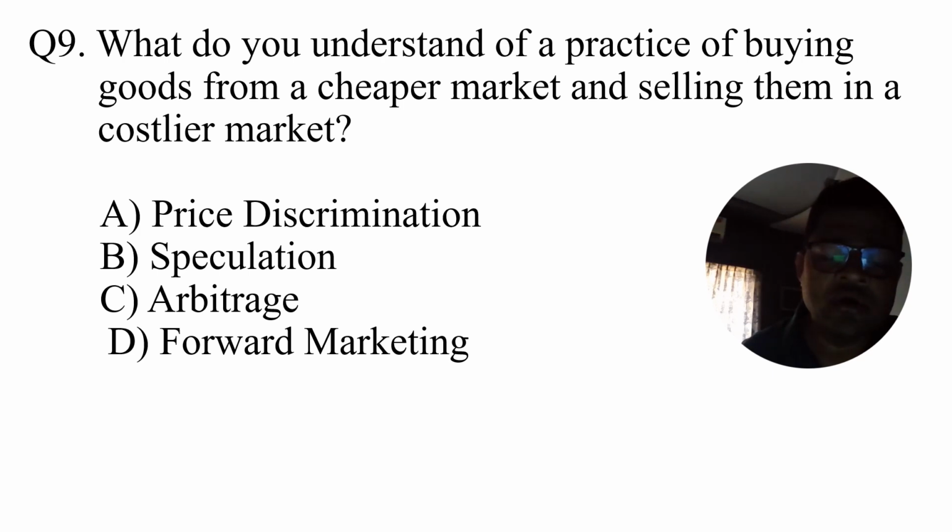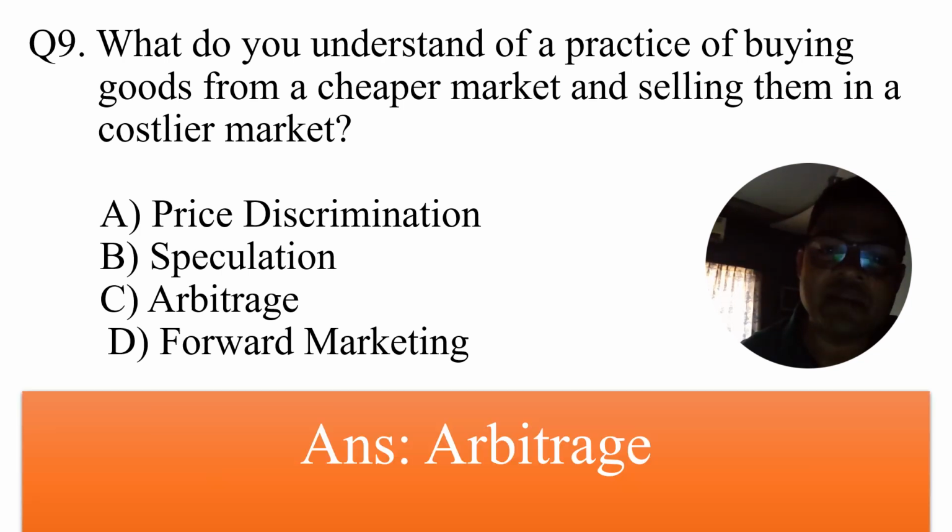Question number 9. What do you understand of the practice of buying goods from a cheaper market and selling them in a costlier market? This is not a price discrimination strategy. Very clear about that. This is called arbitrage. Arbitrage has the condition where you take the product from the cheaper market and sell in the costlier market, and that way you are getting the profit.